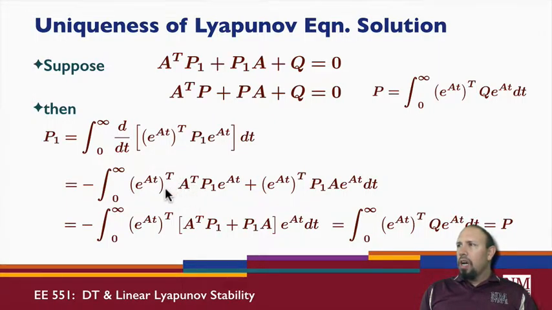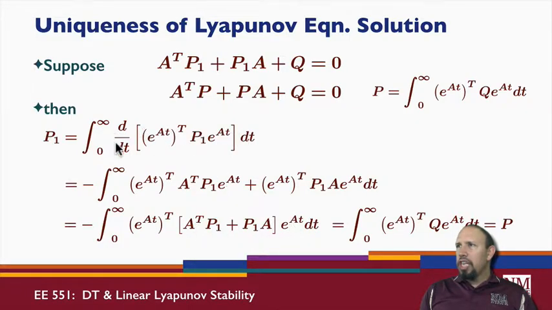All right, so all of this then, I can factor out e to the At transpose on the left, e to the At on the right, and I get this expression.